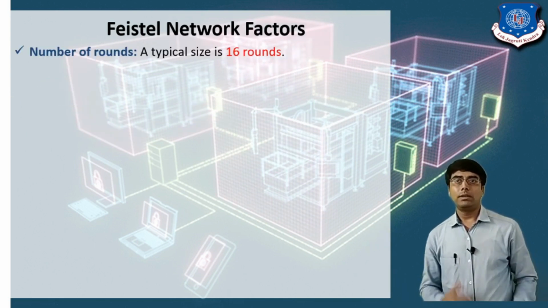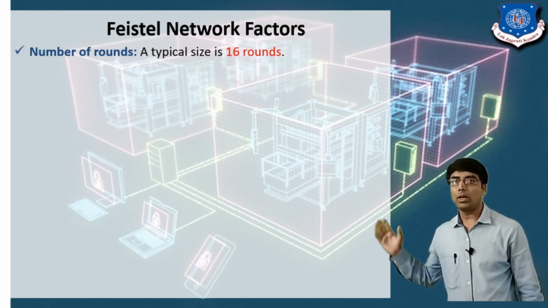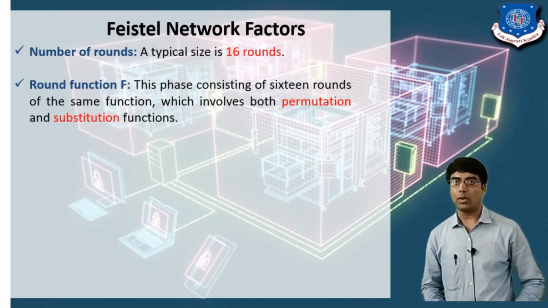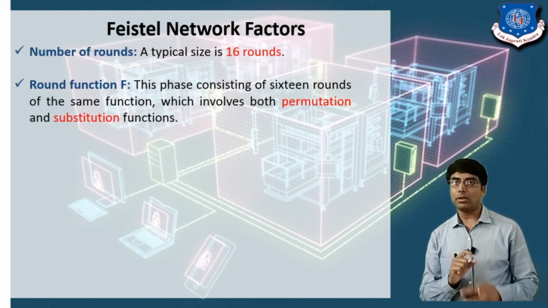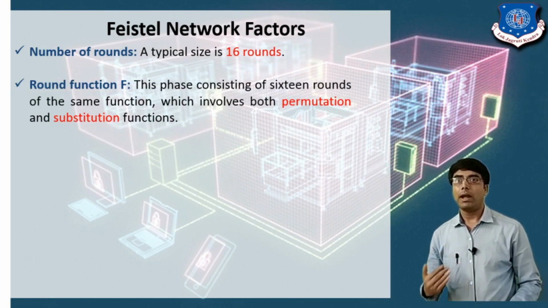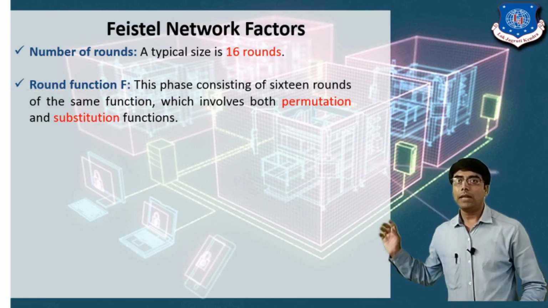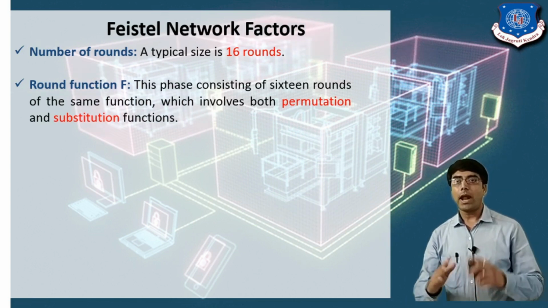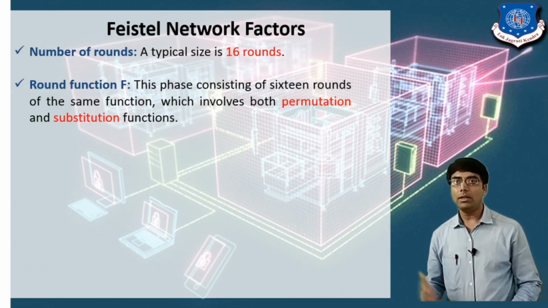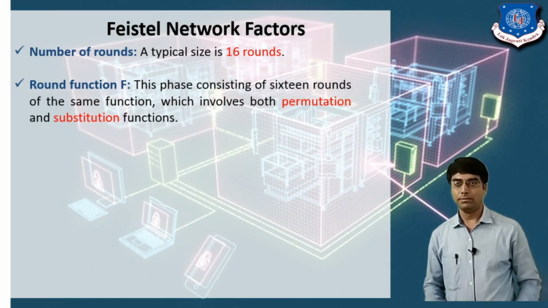Now the number of rounds: if you are considering DES, the total number of rounds is 16. We consider one function F, consisting of 16 rounds, and in each of the 16 rounds we are performing the same function, which involves the permutation and the substitution function.